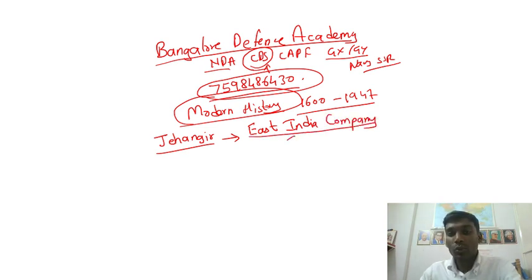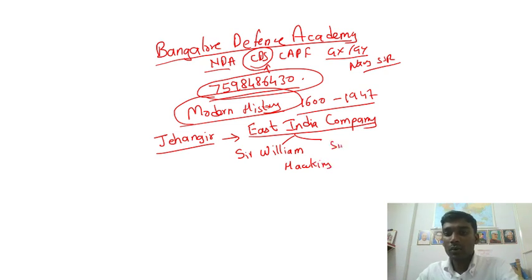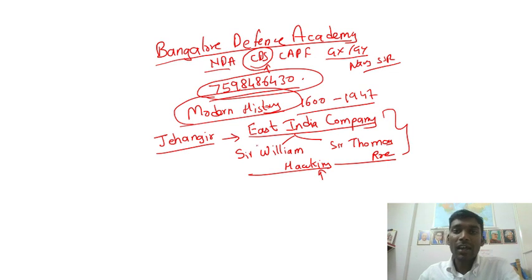There are two important names that you have to keep in mind: Sir William Hawkins and Sir Thomas Roe. These two people are very important in modern Indian history, because they were the ones who took the permission, and the East India Company started coming in.